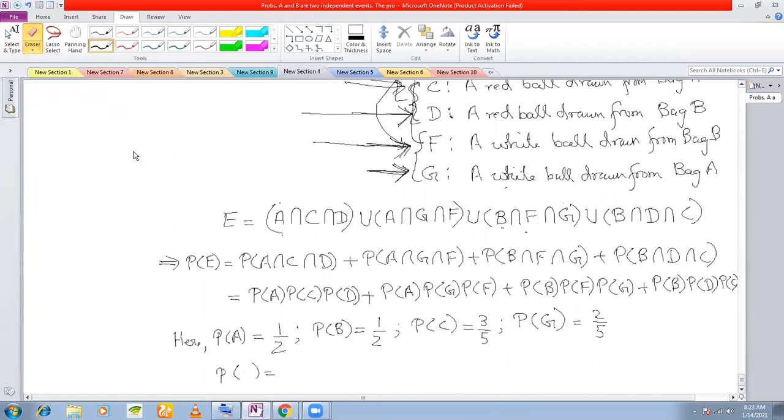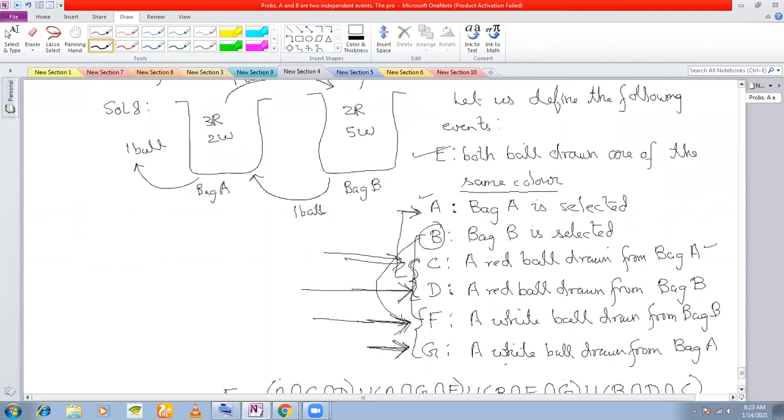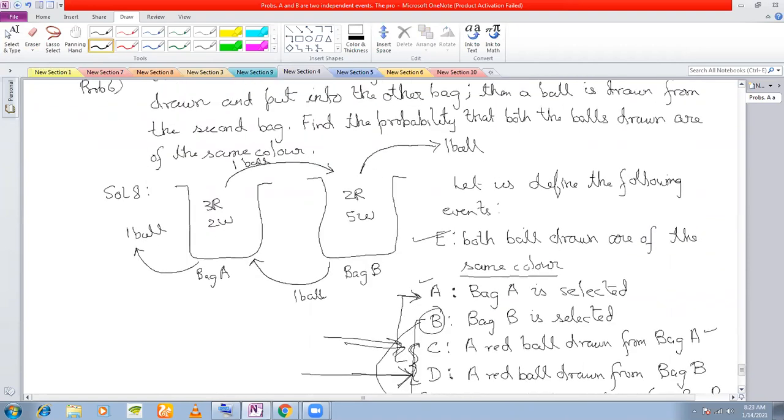What is the probability that a red ball is drawn from bag B, given that a red ball has been transferred from bag A? Now see, if I'm drawing out a red ball from this bag, that means I've transferred a red ball from here, isn't it?